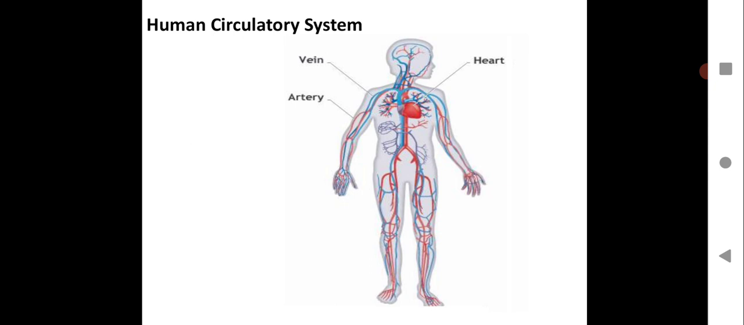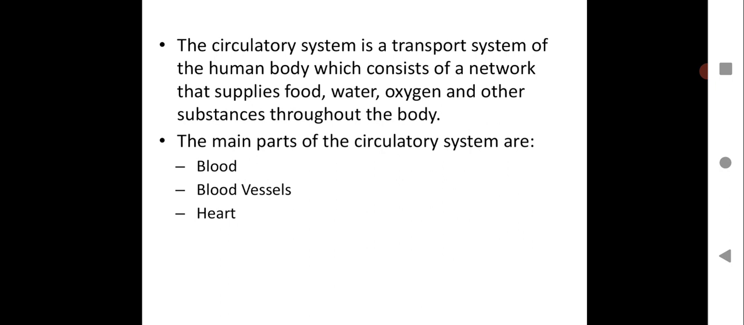This is the transportation system in humans, where the veins and the arteries play a very important role in transportation of blood and supplying oxygen to all the cells of the body. The circulatory system is the transport system of the human body, which consists of a network that supplies food, water, oxygen and other substances throughout the body. So whatever we are eating as food or any medicine or anything which we are consuming gets transported to all the various parts of the body. That is the circulatory system in the body.